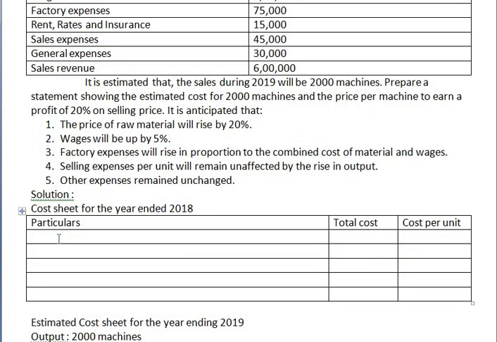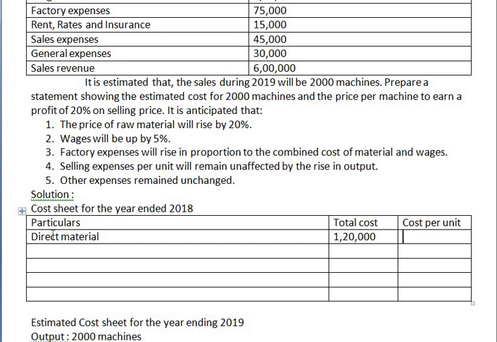Now first here we need to take what? Direct material. Direct material amount is 1,20,000. Now cost per unit.